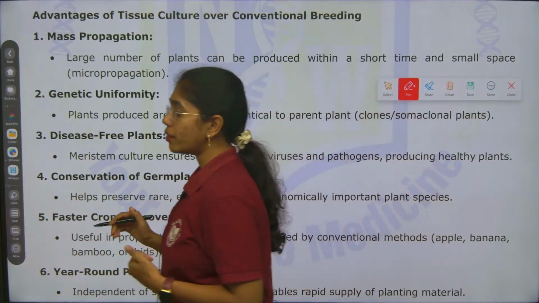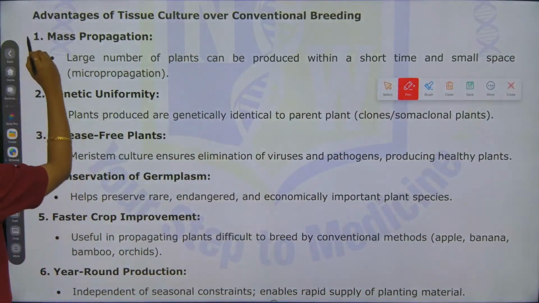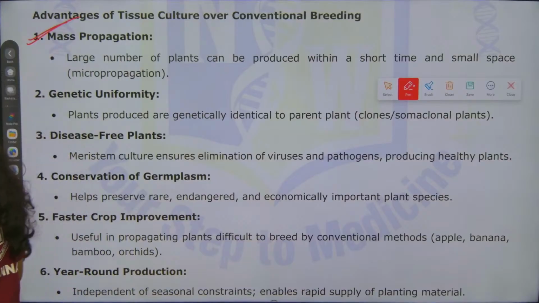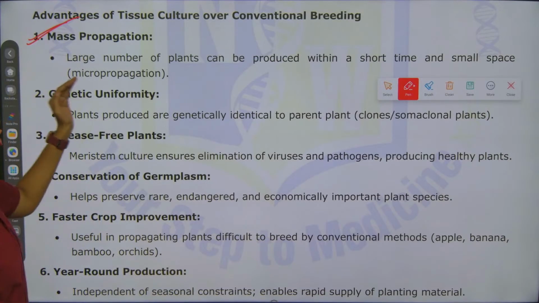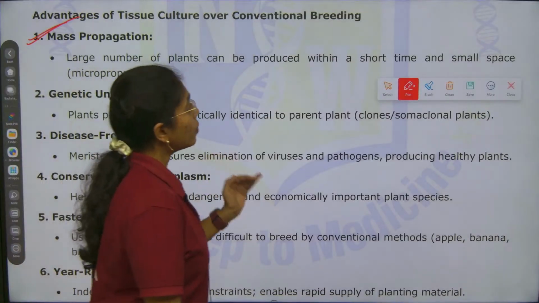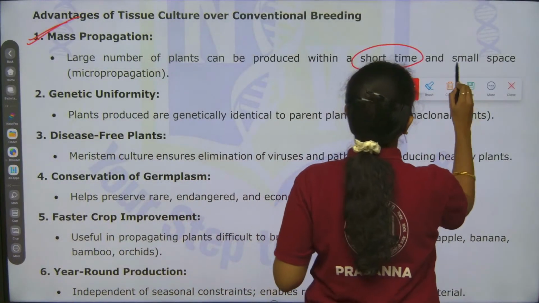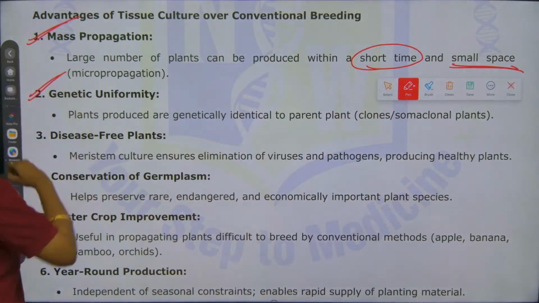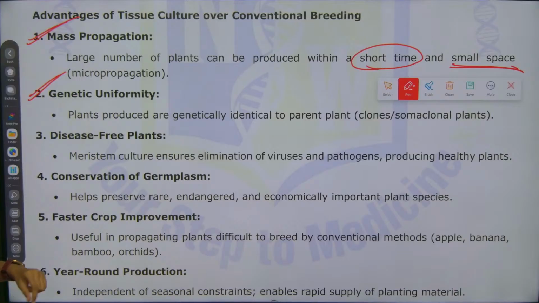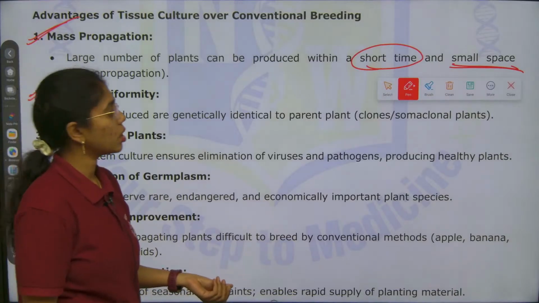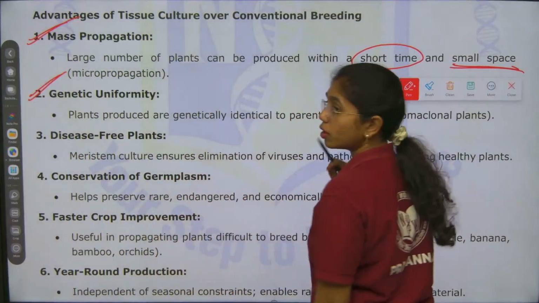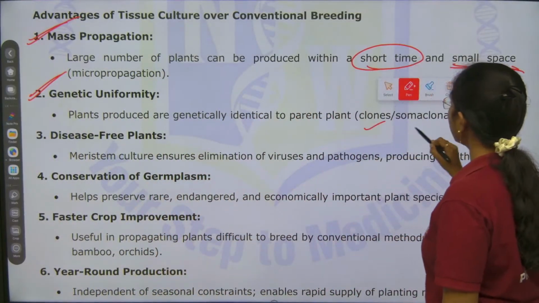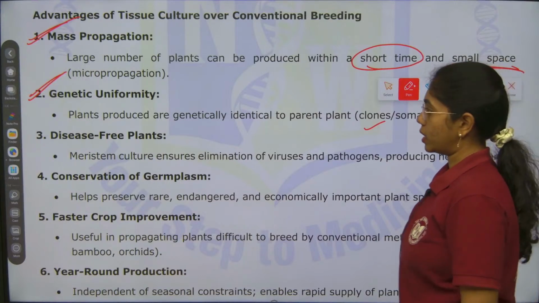First benefit is mass propagation. Large number of plants can be produced within a short time and small space. This is micropropagation. Second is genetic uniformity, where plants produced are genetically identical to the parent plants. These are called clones, somaclonal plants.